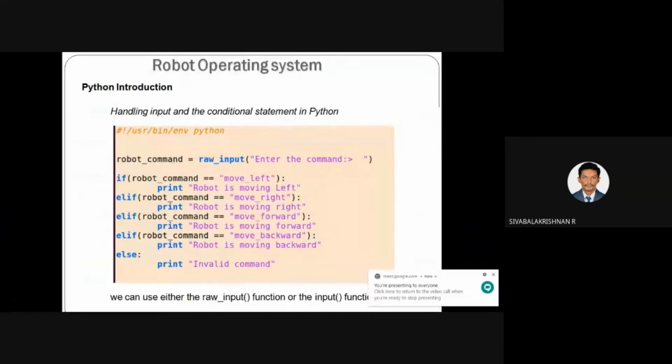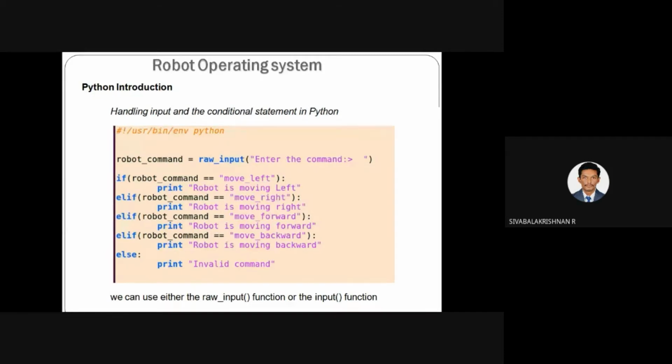The next topic is handling input and conditional statements in Python. We can use them similar to C and C++: the if statement and the if else statement. Whenever an if statement is used in Python, at the end of the condition you have to mention a colon. After this colon, you use an indent, and after the indent you specify the list of statements related to the previous if command.